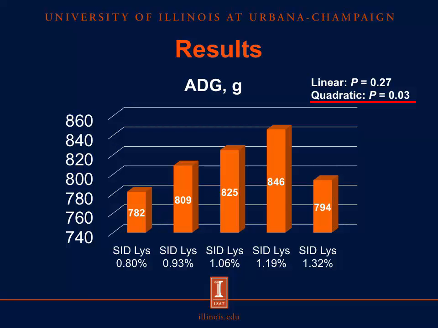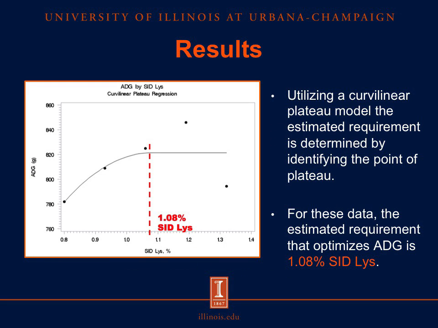However, when we look at the average daily gain, we see that we do not necessarily have a significant linear effect, particularly due to the drop in average daily gain in the final diet, but we do have a significant quadratic effect, which seems to top out at 1.19% SID lysine. So, because we have a significant quadratic effect, we can apply a quadratic model to these data. In our case, we used a curvilinear plateau model and used the calculated plateau point as our estimate of the requirement that optimized average daily gain. In the case of these data, we see that the estimated requirement for optimizing average daily gain is 1.08% SID lysine.